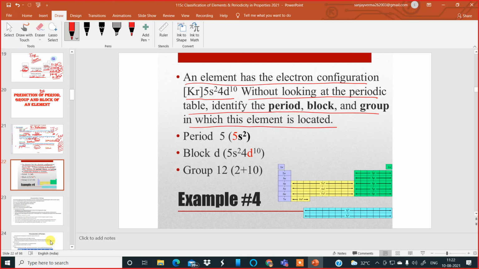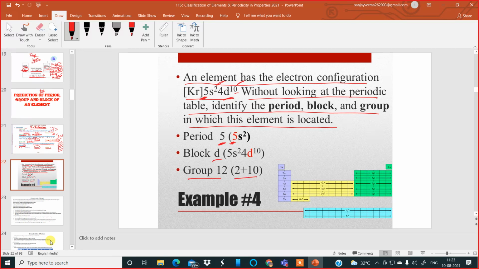Highest principal quantum number is 5. So period is 5. Block is decided by the differentiating electron, d. So it is a d block. And for the group, you have to add this 2 and this 10. So 10 plus 2 becomes 12.